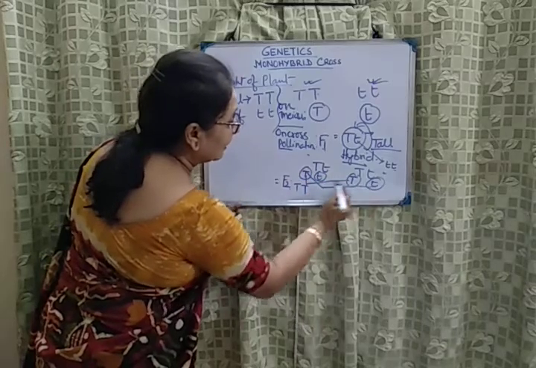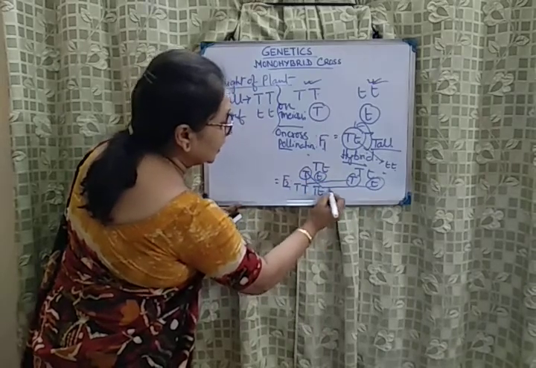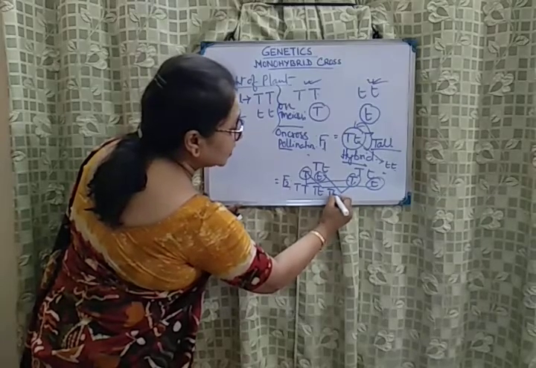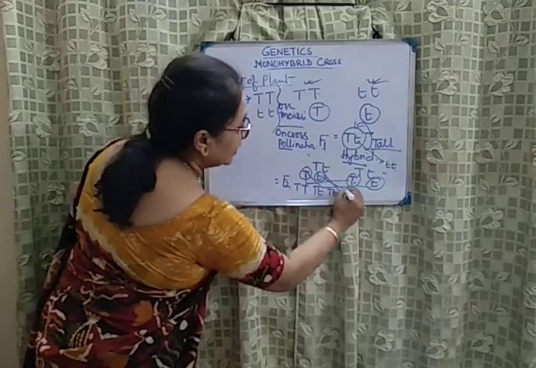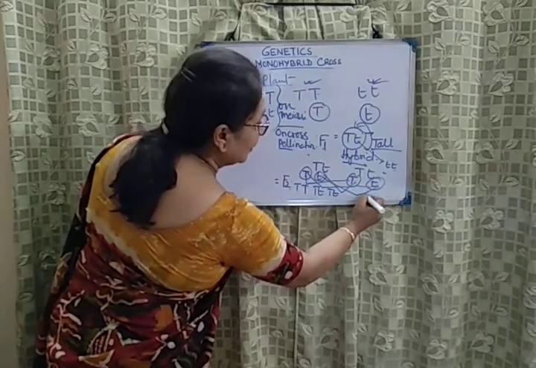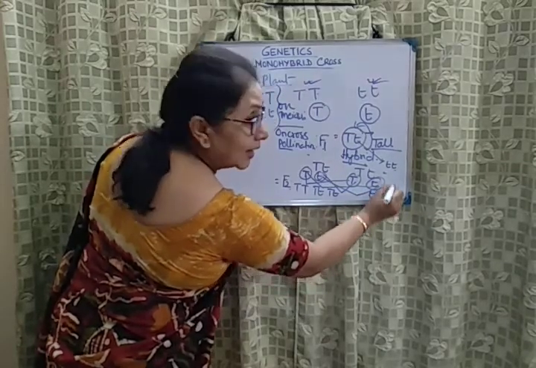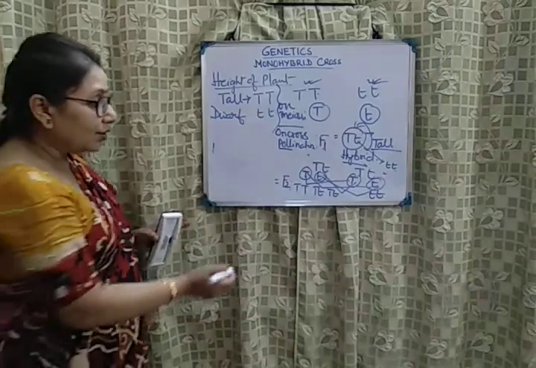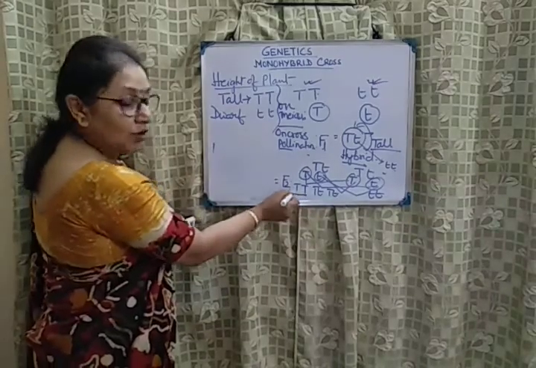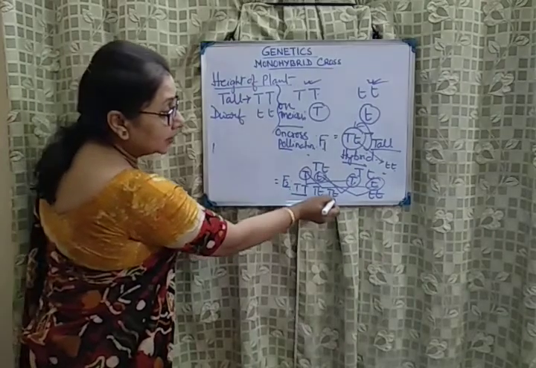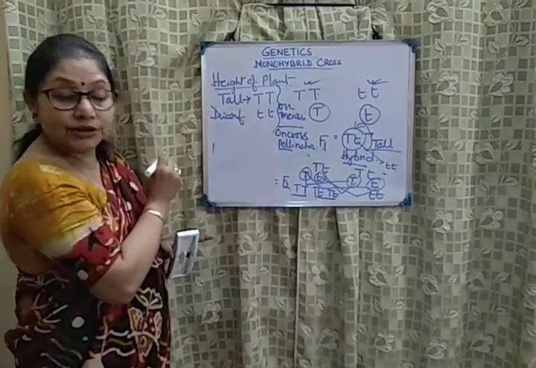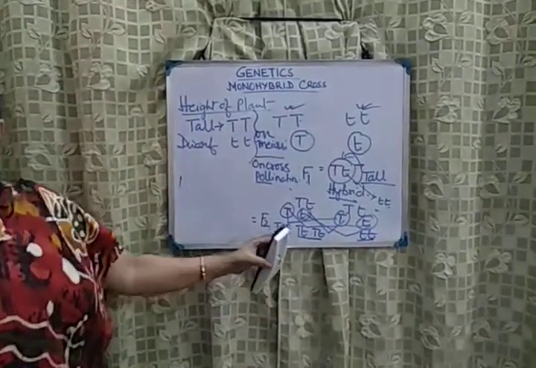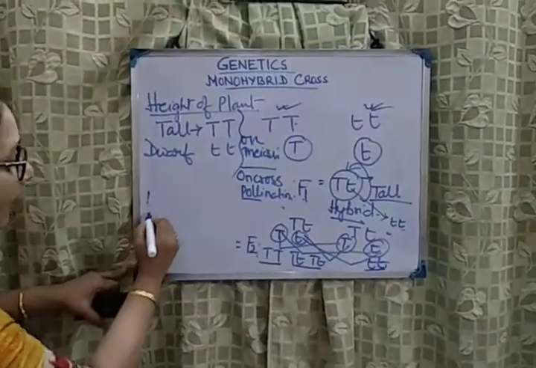the second plant will be having capital T, small t. This, when it combines with this, we get capital T and small t again. And this, when it combines with the last one, we are getting small t and small t. So what is the genotype? This is homozygous dominant. These two are heterozygous dominant. This is homozygous recessive. So if this is the genotype, the genotypic ratio will be 1:2:1.